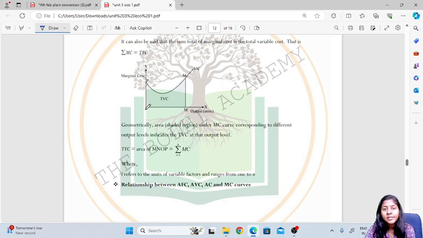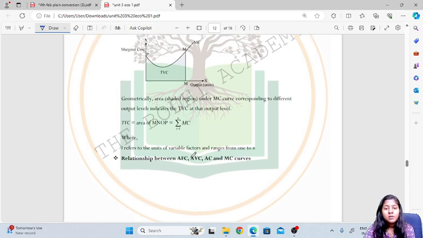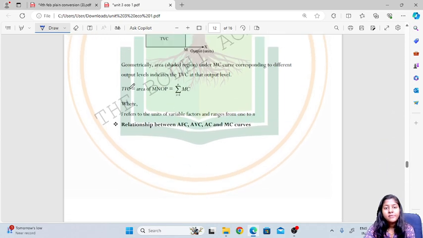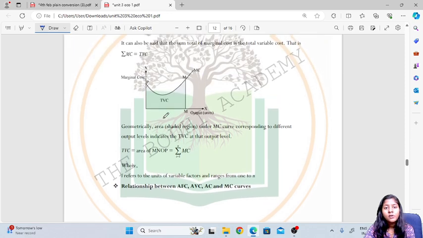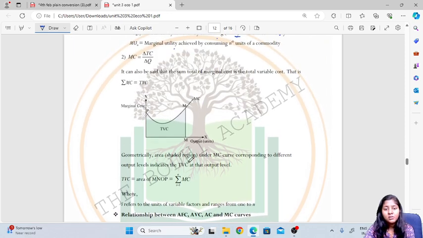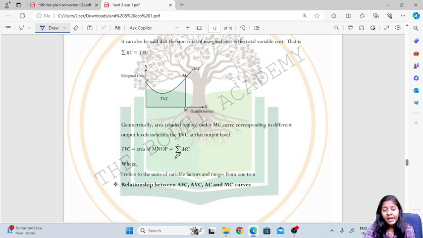Here they have explained this with the help of a graph. The shaded region, the area under the marginal cost curve corresponding to different output levels, indicates the TVC, that is, the total variable cost at that output level. TVC is equal to the area under the marginal cost, where i refers to the unit of variable factors, and it ranges from 1 to n.